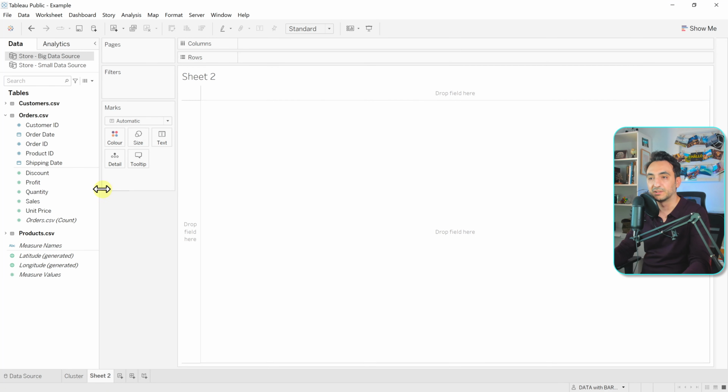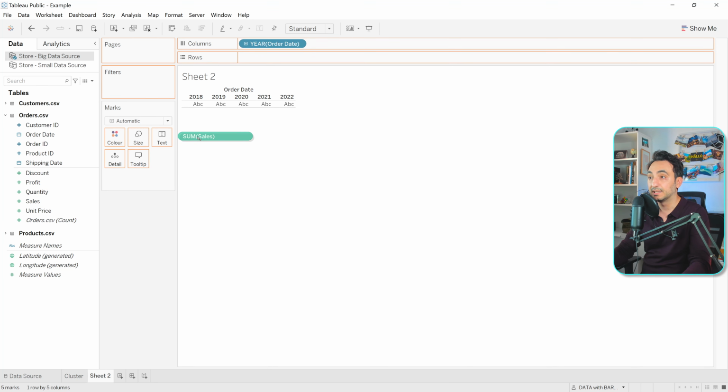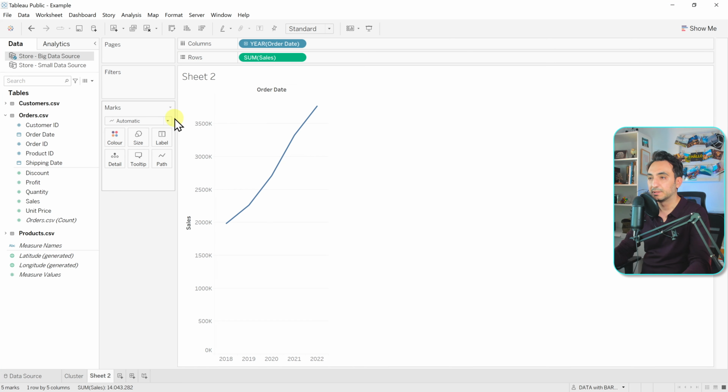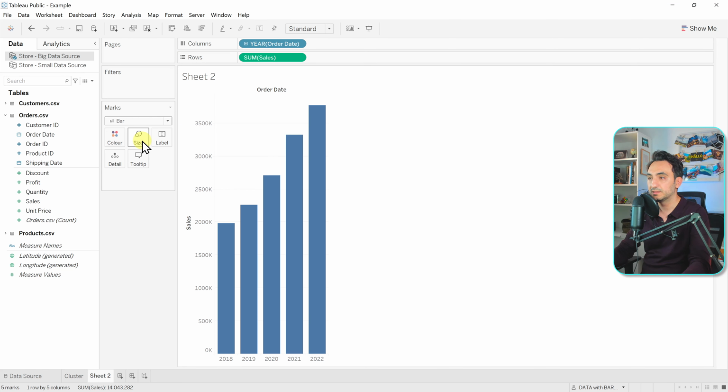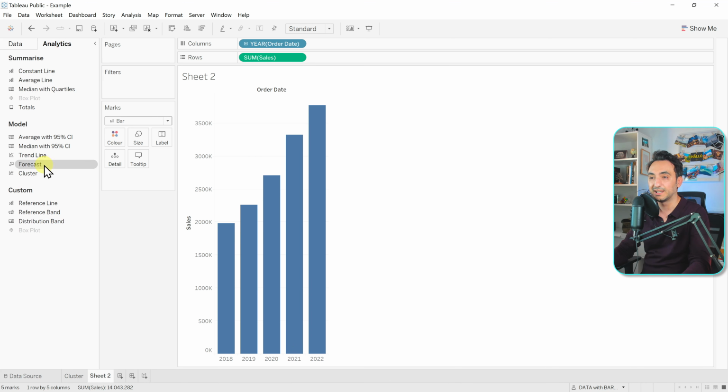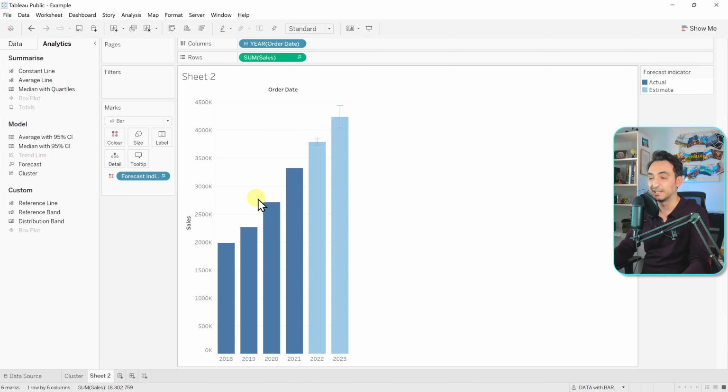The next step, I will create a forecast of my data. So I'm going to take the order date, put it in the columns, and then take the sales. I would like to change the visual to bars, so I have around 5 years here. What we're going to do is go to analytics and just click on forecast, and that's it. So I have a forecast of 2 years of my sales.